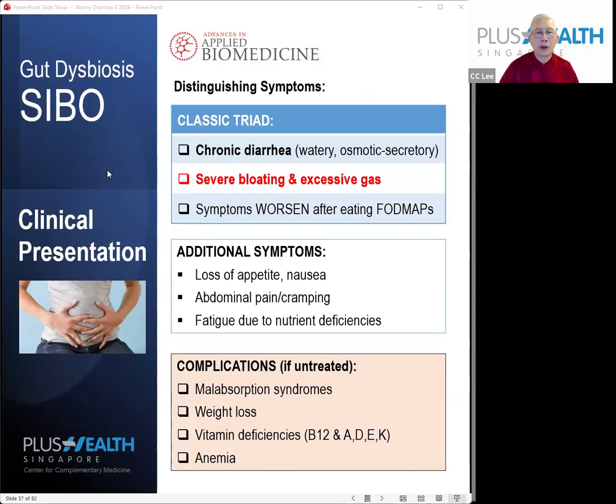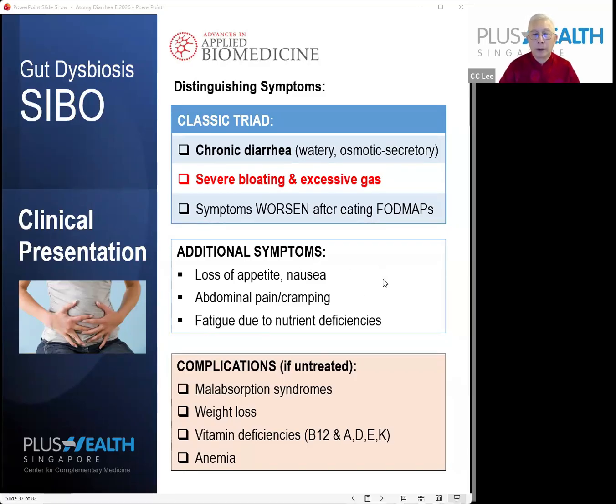Okay, now what is the presentation of SIBO? The clinical presentation is distinguished by chronic diarrhea. It's a watery diarrhea again, but severe bloating and excessive gas are very distinguishing symptoms. In this type of diarrhea, very often it comes with bloating and excessive gas. Symptoms get worse after eating FODMAP food, which means fermentable food. Loss of appetite, nausea, abdominal pain, cramping, and fatigue due to nutrient deficiency are additional symptoms in some people.